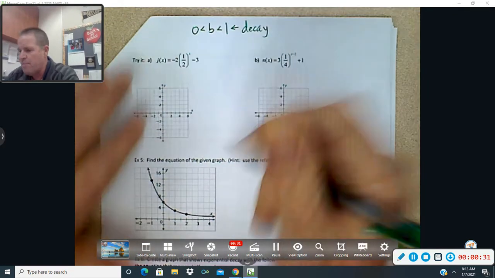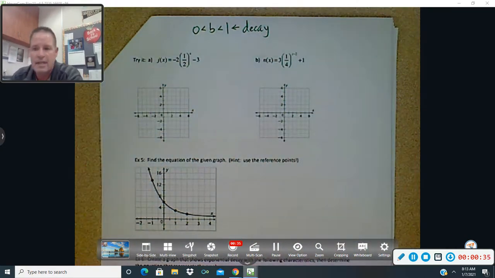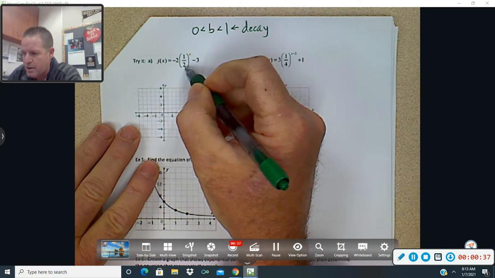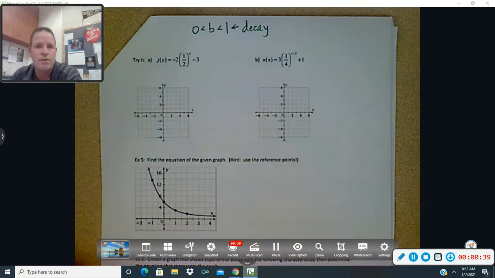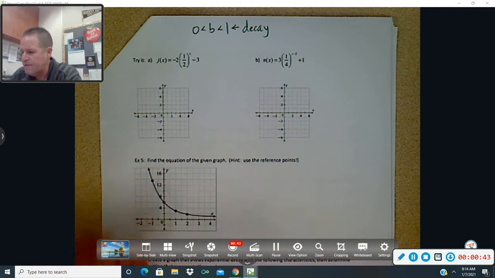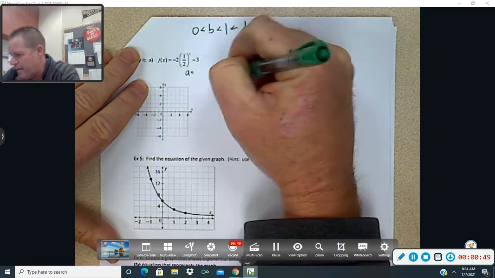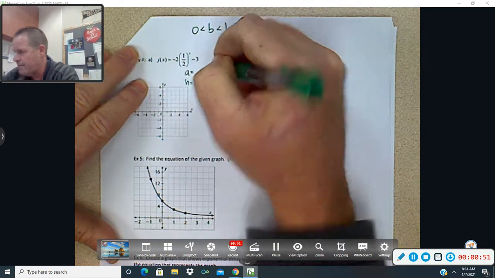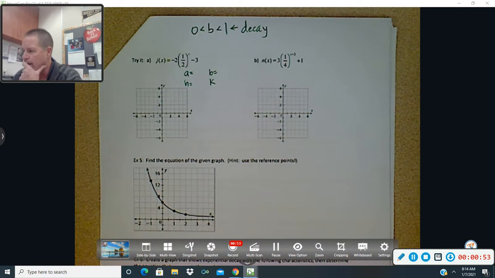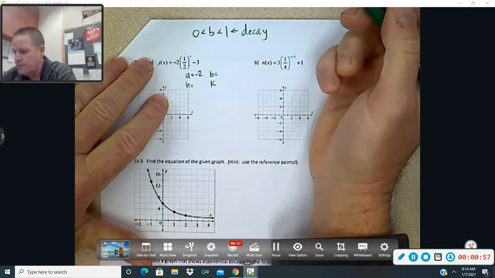So if the base value is between 0 and 1, you know you have decay, which you can see this base number is 1/2. That's between 0 and 1. Okay, so in order to graph, whether it be growth or decay, you first have to identify what is A, what is B, what is H, what is K. A is -2.